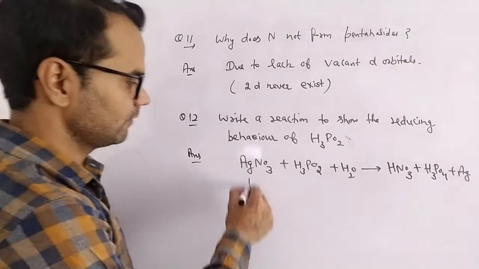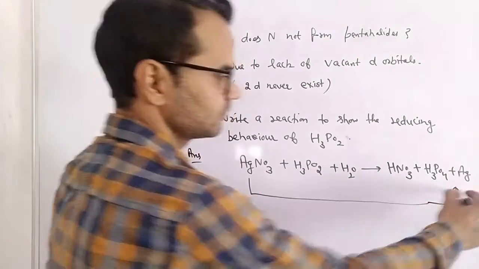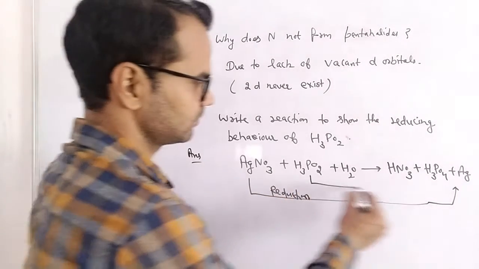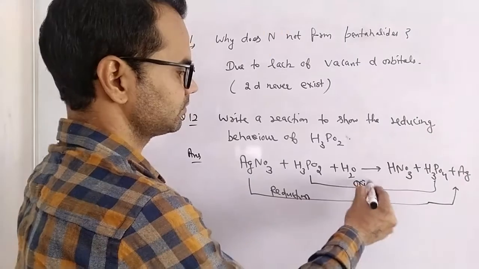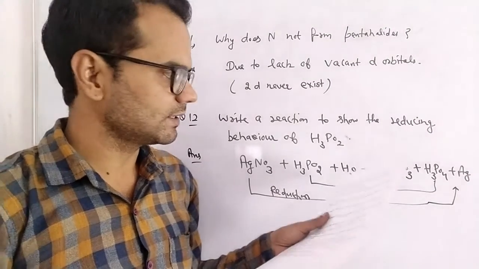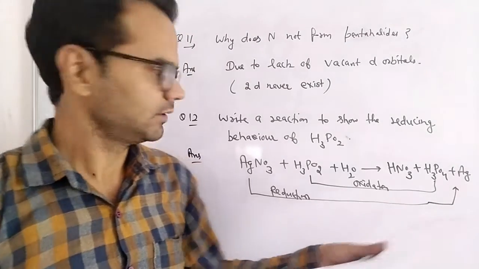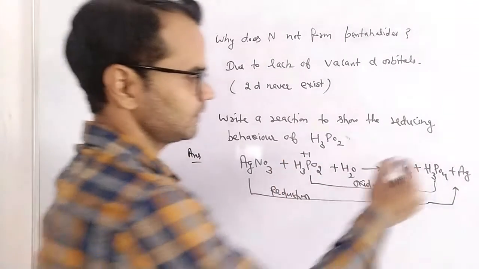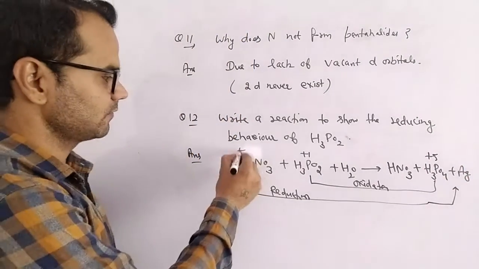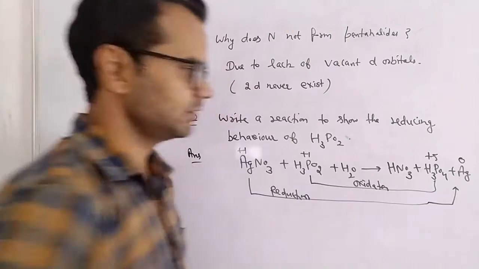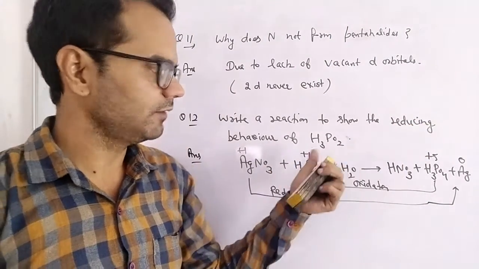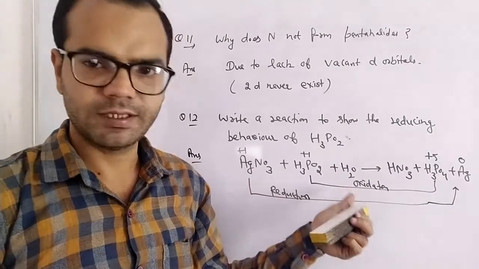We can see silver nitrate going to silver, which is reduction, but hypophosphorus acid oxidizes itself to phosphoric acid. The oxidation state is +1, but now here it is +5, here +1 and here 0. So we can see it is a redox reaction and it shows the reducing behavior of hypophosphorus acid.